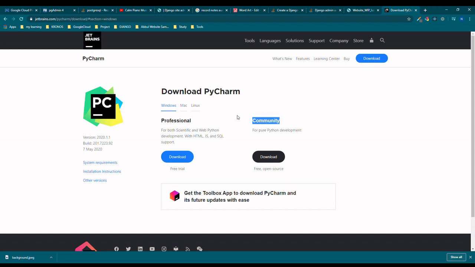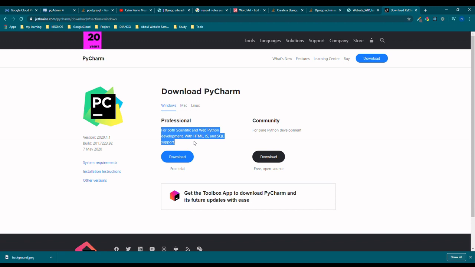So basically guys, the professional edition provides some extra features, like you can have both scientific and web Python development, HTML, CSS. The professional edition costs you a bit, around $120 per year subscription. A free trial is available for around 30 days. You can try it for 30 days or 20 days, I don't exactly remember because I haven't ever used professional. But yes, I have an idea.